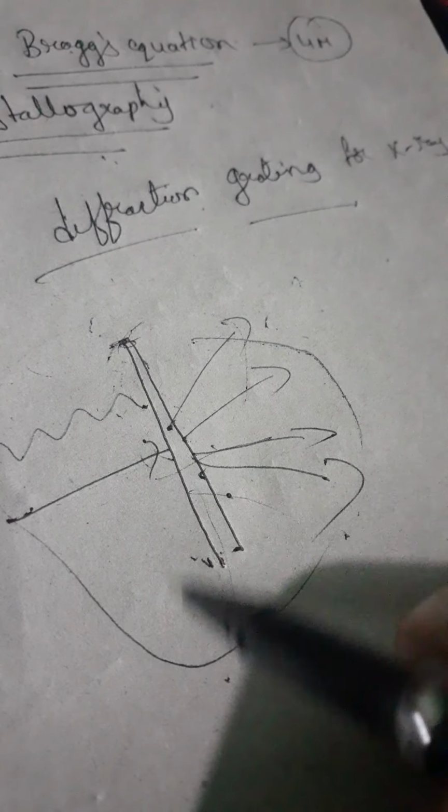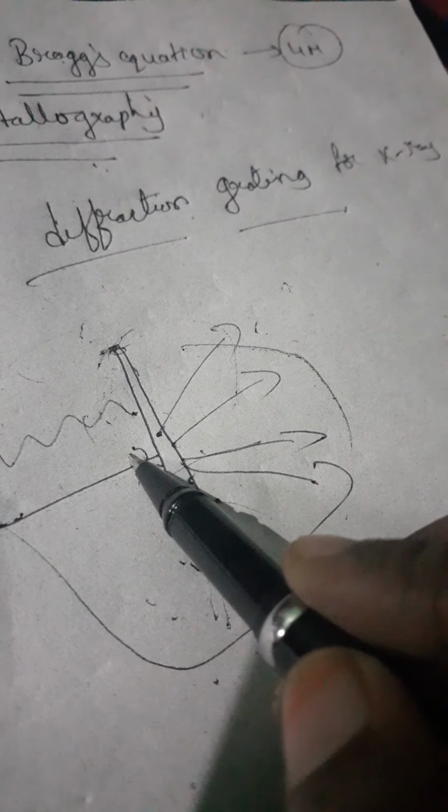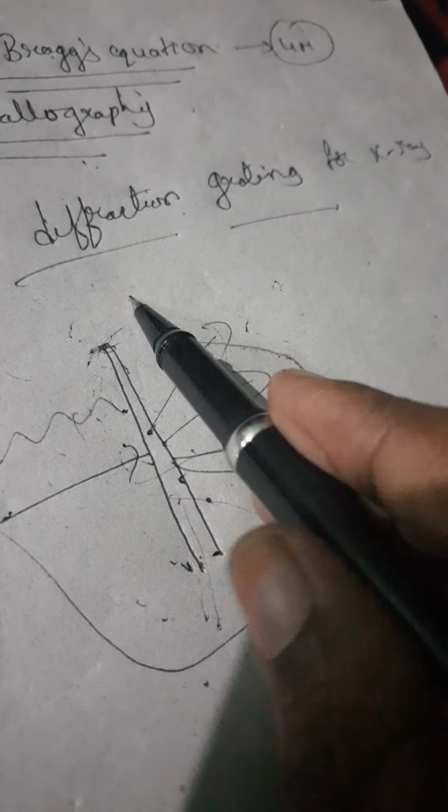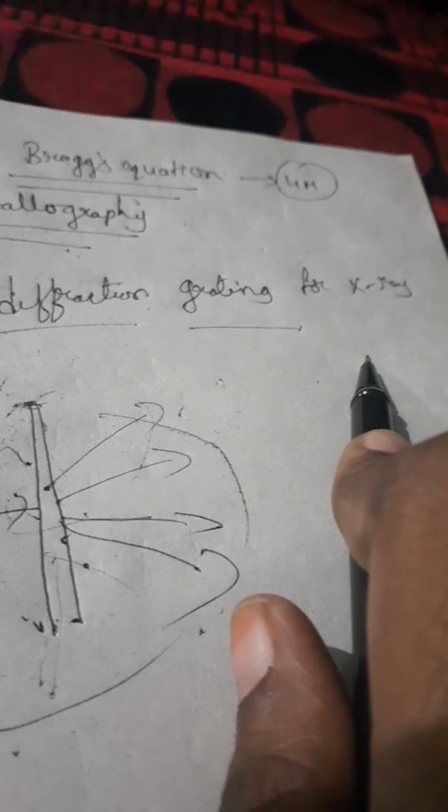Then what do you mean by diffraction? Diffraction is whenever any light rays or waves pass, from the edges they will bend. The bending at the edges of light rays or waves is known as diffraction. So here crystals will act as a diffraction grating for X-rays.